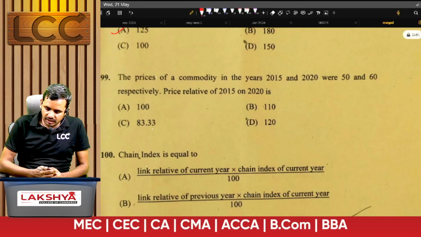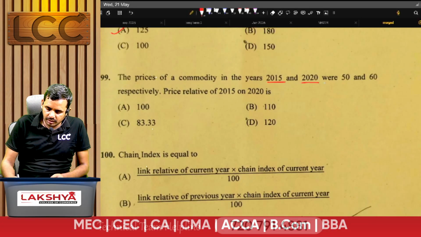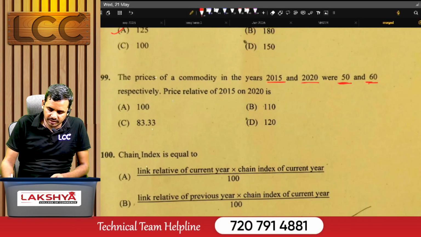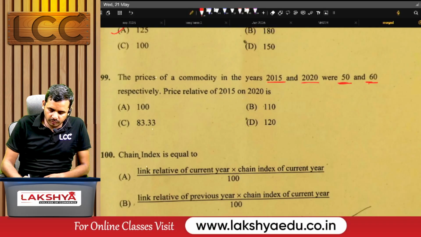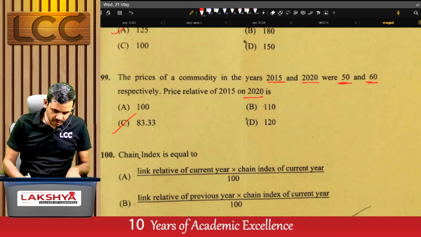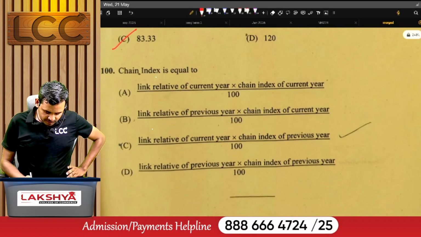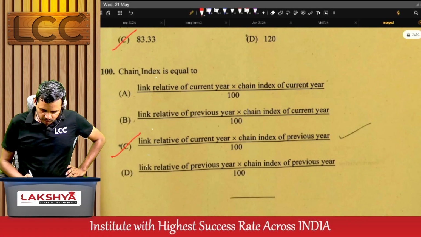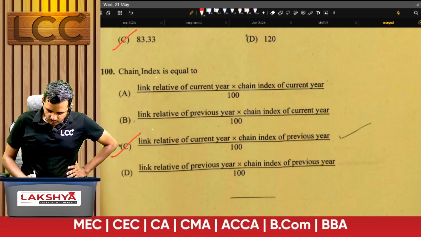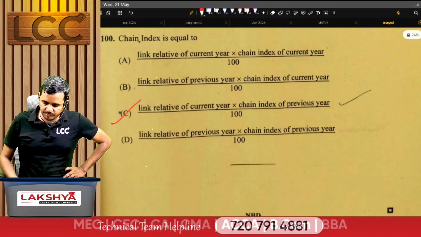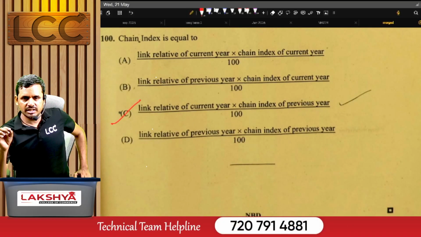The price of the commodity in the years 2015 and 2020 were 50 and 60 respectively. The price relative for 2015 on 2020, right answer is C, 83.33. Chain index number is equal to, option C is the right answer for the last question, 100: link relative of the current year into chain index number for the previous year by 100.